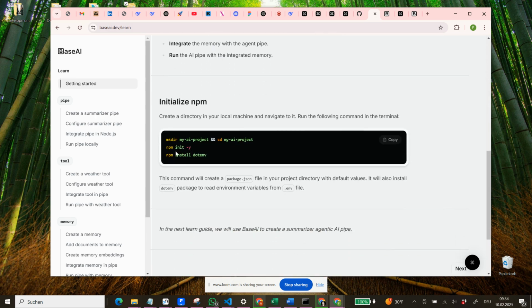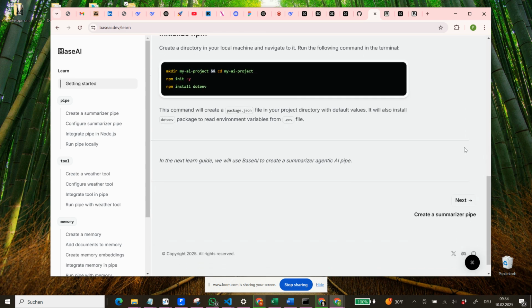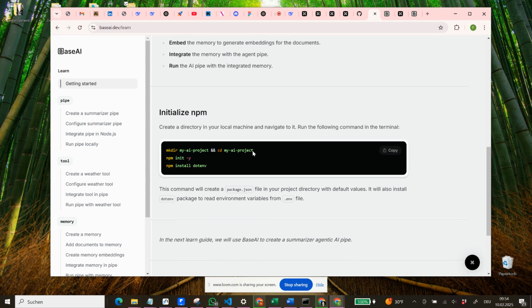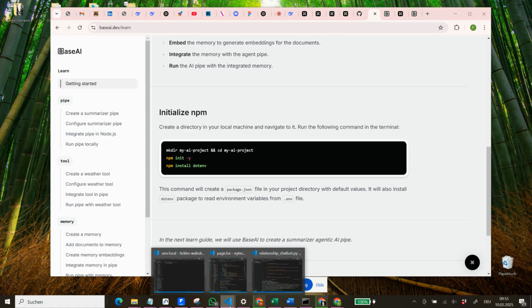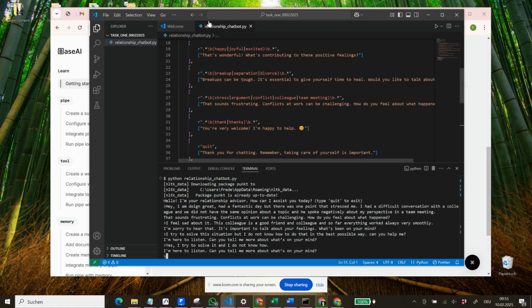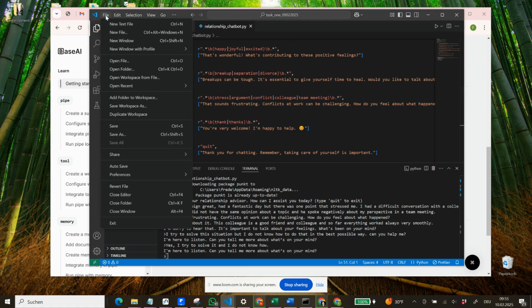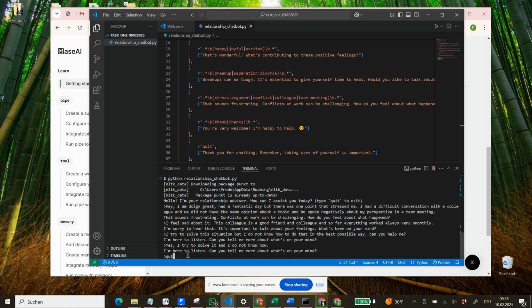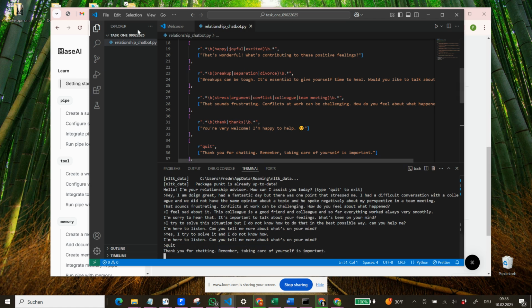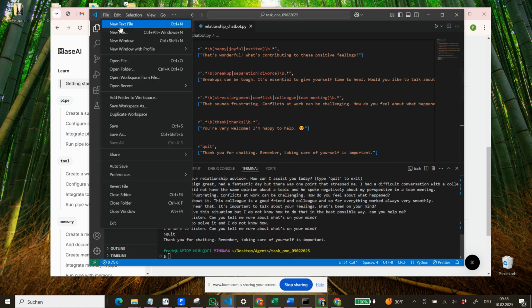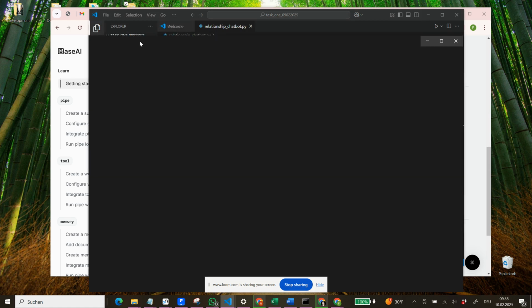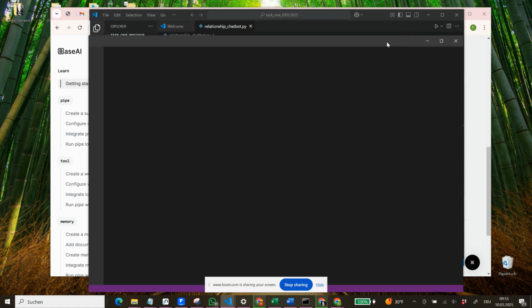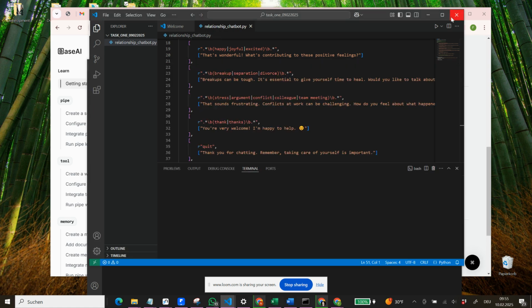Okay, so it asks us to create a directory on our local machine and navigate to it. Run the following command in the terminal. So we will be doing this. Here we had our relation chatbot from the first day. We quickly quit this, and now we go to File, New Window, and we will be closing this window.